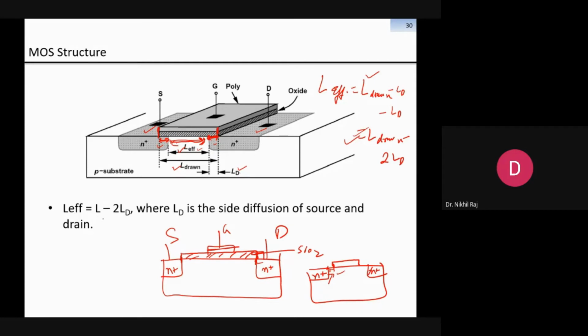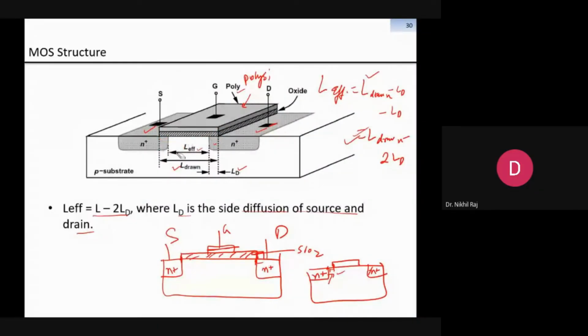Okay. So L effective is given by L minus 2LD, where LD is the side diffusion of the source and drain. Okay. And here this is the metal layer, but here instead of metal they have used the polysilicon. This is nothing but the polysilicon. So polysilicon has other advantages over the metals. So that's why at that terminal we have used silicon also.